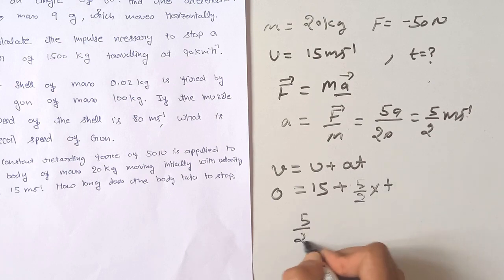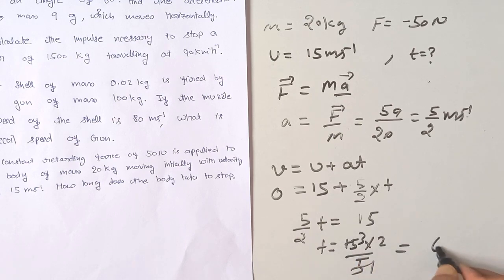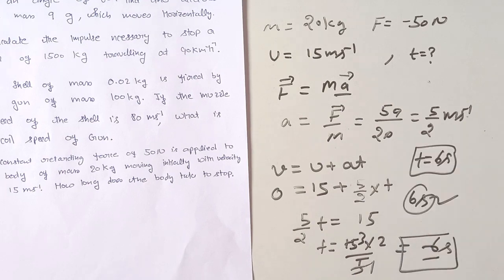So 5/2 into t is equal to 15. Here t is equal to 15 into 2 divided by 5. 5 threes are 15, which is equal to 6. So here t is 6 seconds. I hope all these numericals are clear to you. This is all about our first chapter, that is force. Thank you and have a nice day.